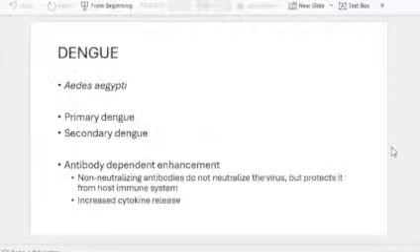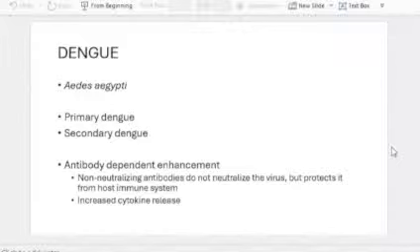Moving on to dengue. In dengue, the important features that we have to remember are fever, rash, retroorbital pain, and myalgia. These are the usual symptoms that they give: fever, rash, retroorbital pain, myalgia, and headache. So that is very characteristic of dengue.